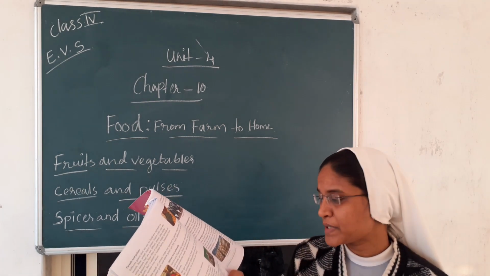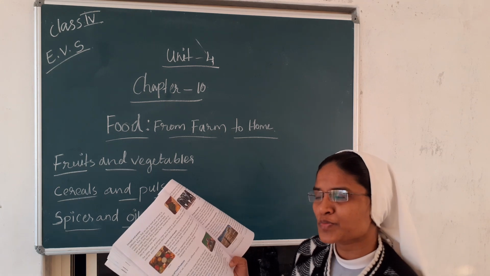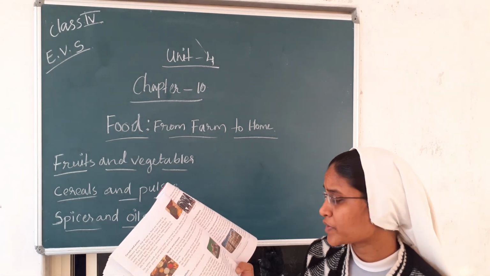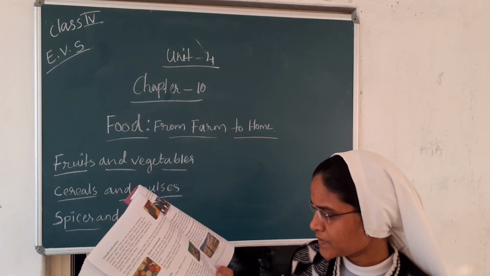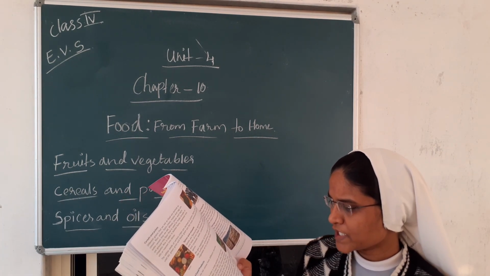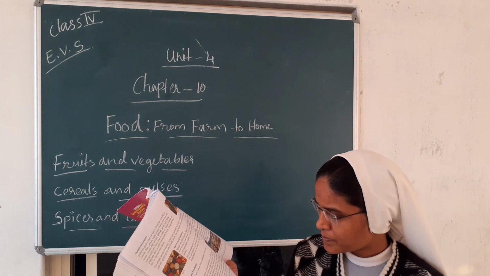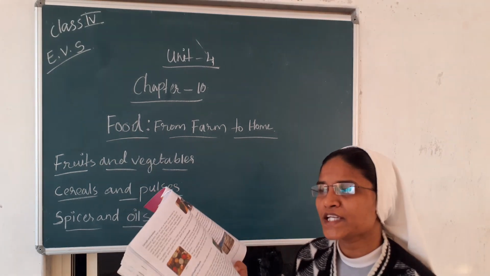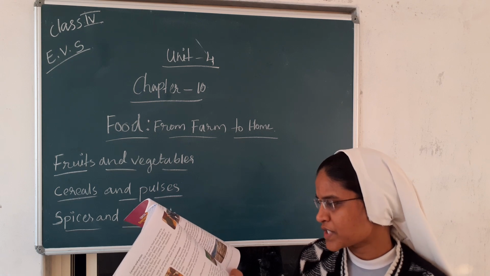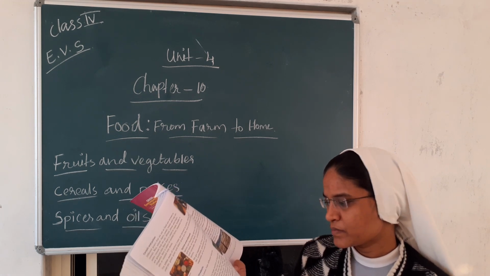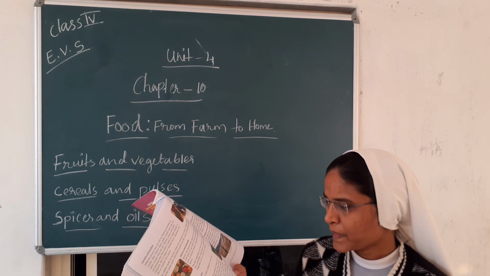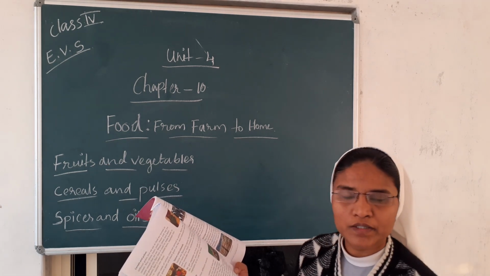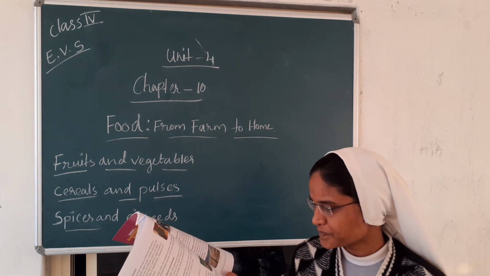So pesticides means the medicine to protect the crops, insect killer. To kill the pests means insects. And weeds are removed from the fields. Weeds means unwanted plants are removed.